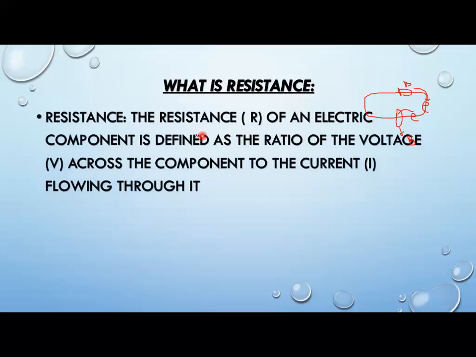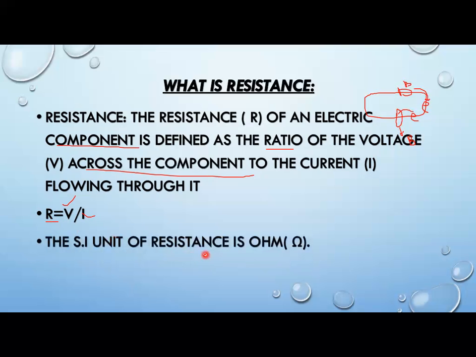You will simply say that the resistance of an electric component is defined as the ratio. Ratio means we divide any two things together. The ratio of the voltage across the component to the current flowing through it. So when you divide voltage by the current, it will give you resistance, right?